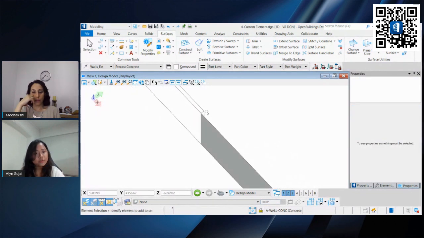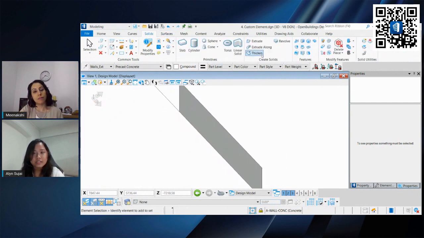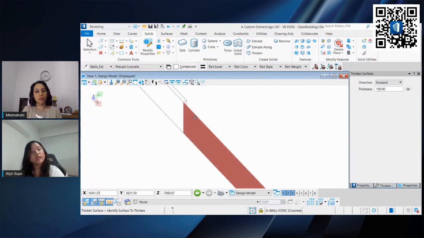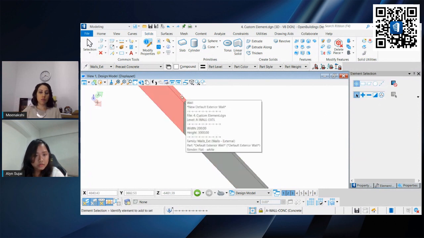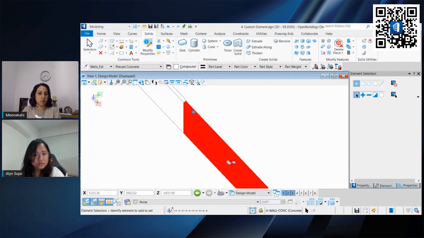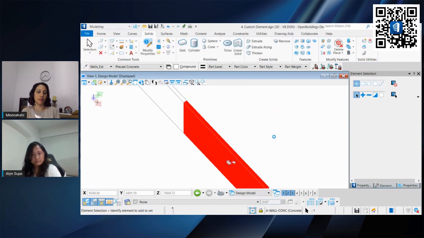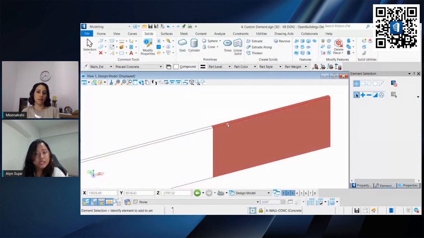To make it more like a wall, we need some thickness. It can't be just one single line. So let's go to solids, thicken, and we'll set it to the same value, which is 150. Depending on where your surface is located, it will either be forward or backwards. In this case, it will be backwards. Oh, so this is 2000. You can still go back, edit feature, and set it to 200. So it's 200 for our actual wall and 200 for our surface.